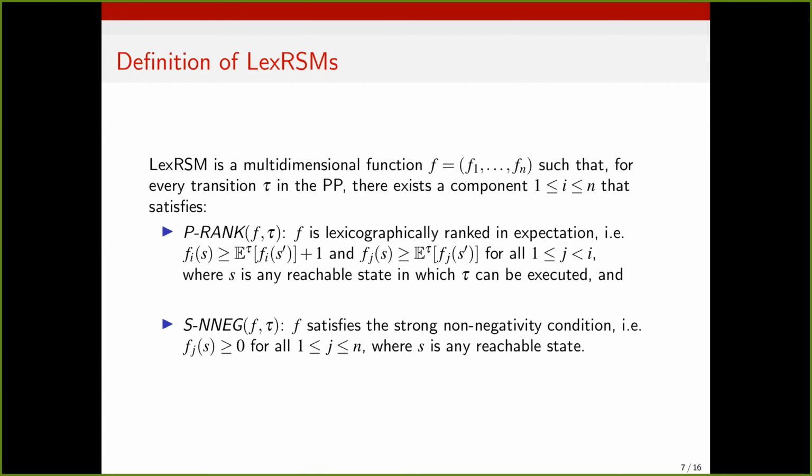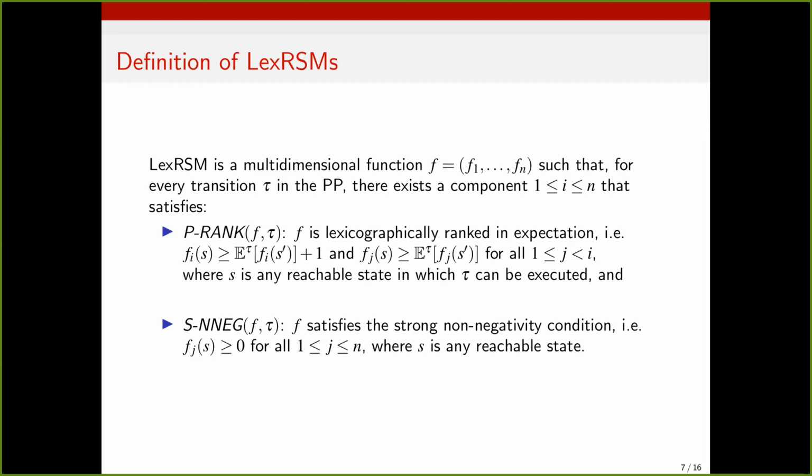Now, in order to explain the problem that we study in this work, as well as to present our contributions, I need to formally define Lex RSMs. So a Lex RSM is a multidimensional function, each component mapping program states to real values, such that for every transition in the program, there exists a component, here indexed i, which satisfies the following two conditions.